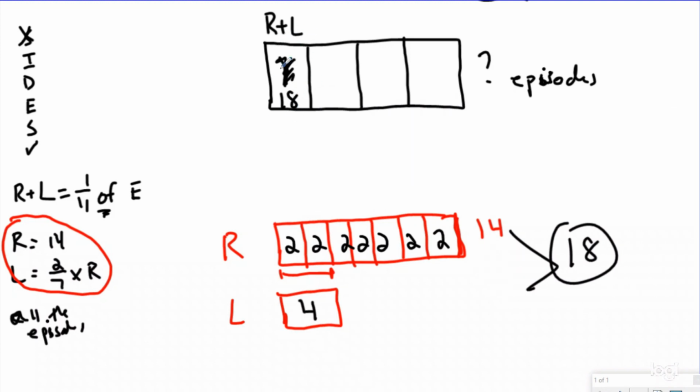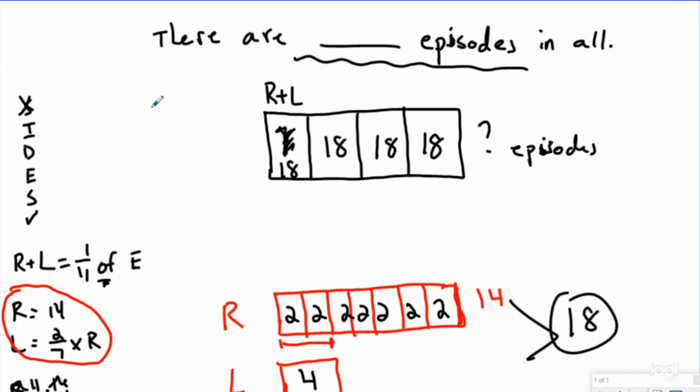If this 1/4 is 18, that means all of them, because I know fractions are equal pieces, which makes fractions easy. All of these fourths are going to be 18. So if I have 4 groups of 18, I could add 18 plus 18 plus 18, but that would be silly. I know 18 plus 18 is 36, and then 36 plus 36 would be 72. So there are 72 episodes in all.